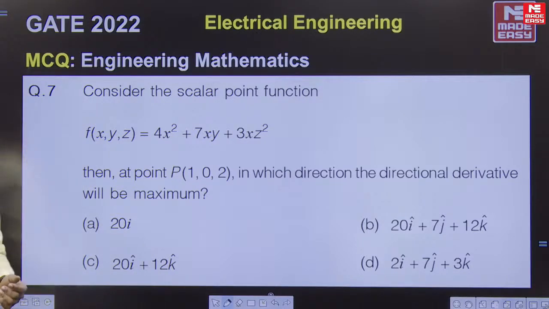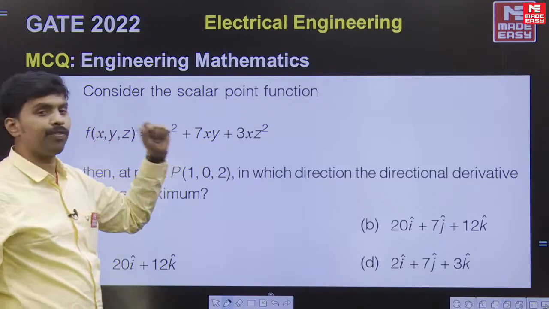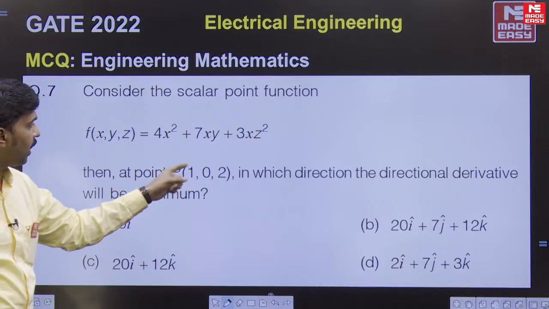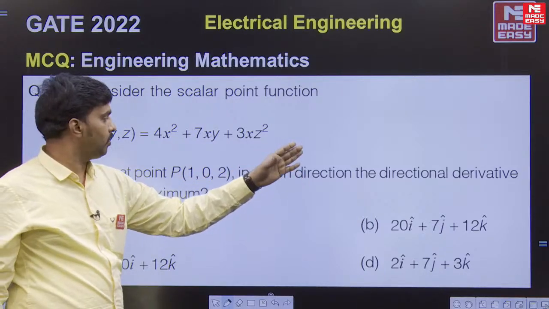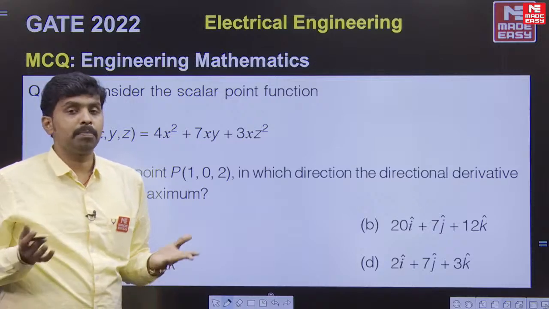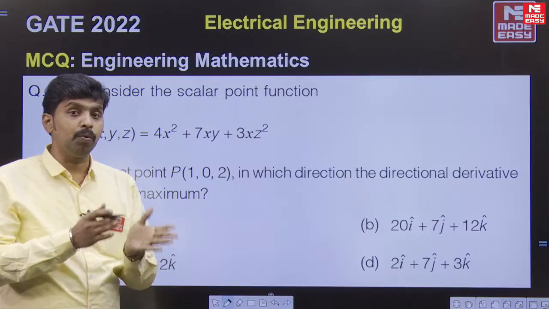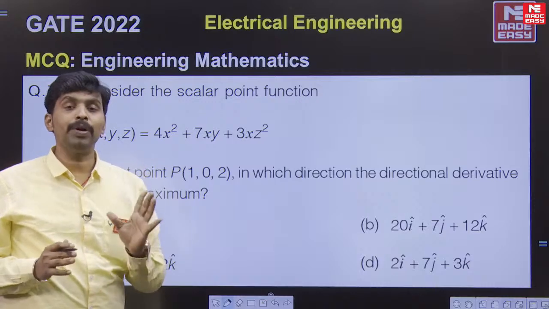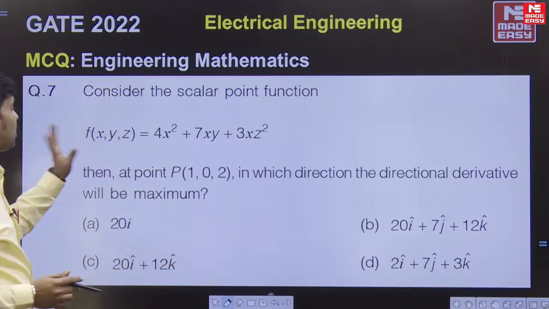So next one here, consider the scalar point function. Again a vector question here. This function is given and it is asking at this point, in which direction the directional derivative will be maximum. Yes, my dear students, the directional derivative or the projection will be maximum along the normal vector to the surface. So the surface is given.